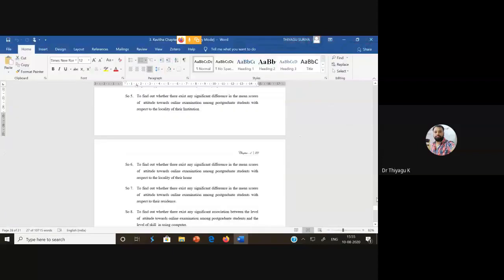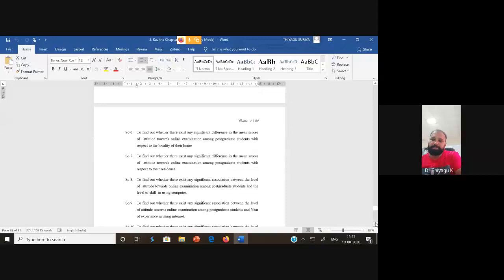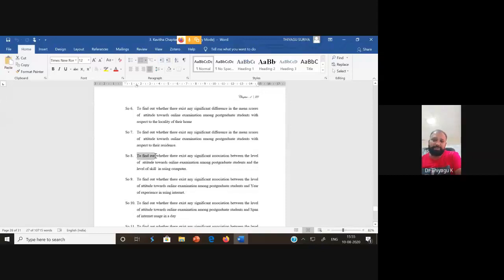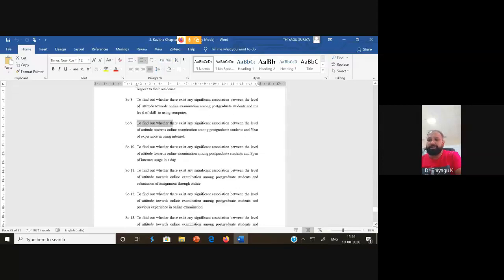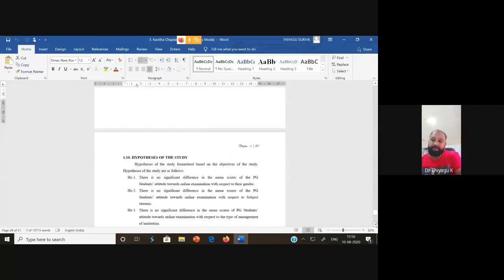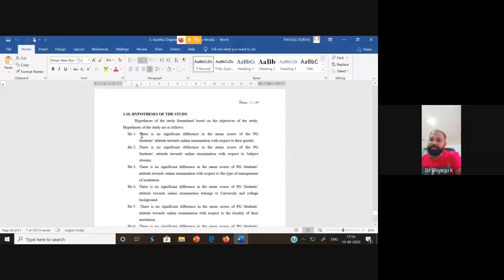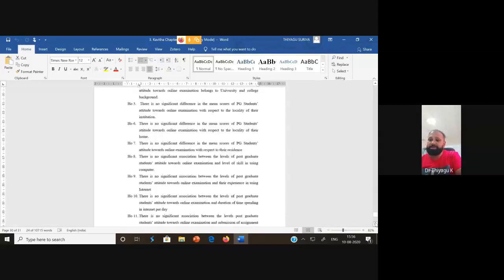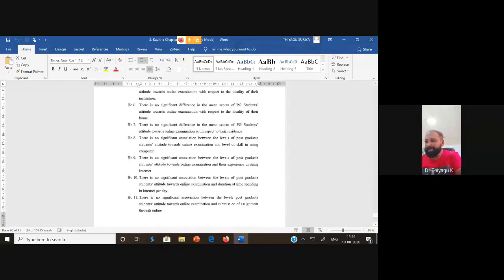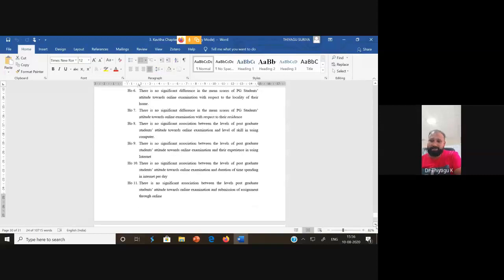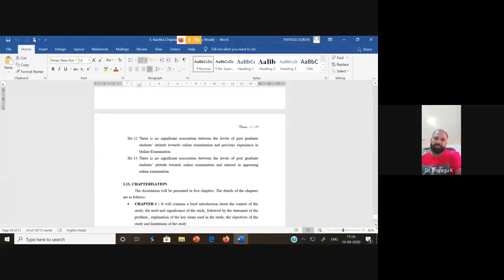So if we go with hypothesis, see here, normally the objectives may start with 'to find out'. But in the case of hypothesis, it may start with 'there is no significant difference'. There is no significant difference in the mean scores of PG students' attitude towards online exam with respect to gender. Using a null hypothesis, therefore she uses the term H0 to represent the null hypothesis. She is using nearly 13 hypotheses for hypothesis testing.